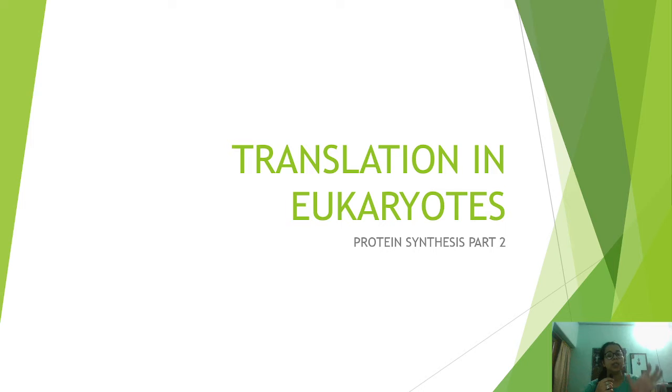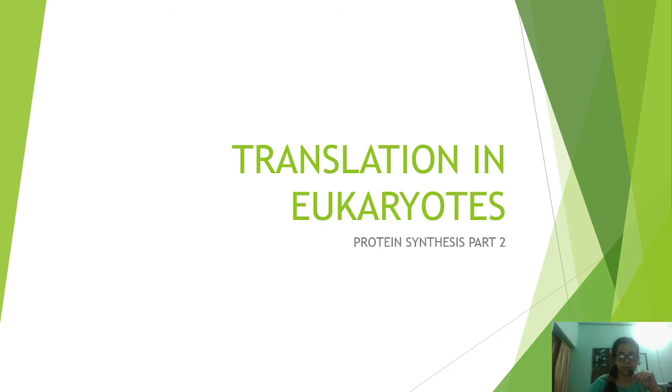If you remember, in prokaryotes, the first amino acid brought by the tRNA was N-formyl methionine, or you can say formyl methionine. But in eukaryotes, the first amino acid will be only methionine. This is the difference, but the general process of initiation, elongation and termination will be the same, while the initiation factors, elongation factors as well as the termination factors will be different. And one more major difference we will be discussing in this part of the video.